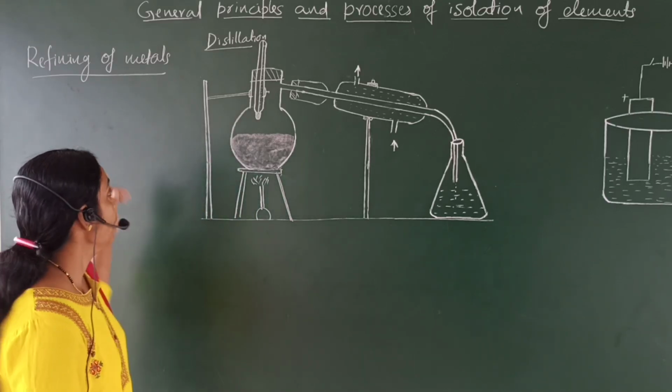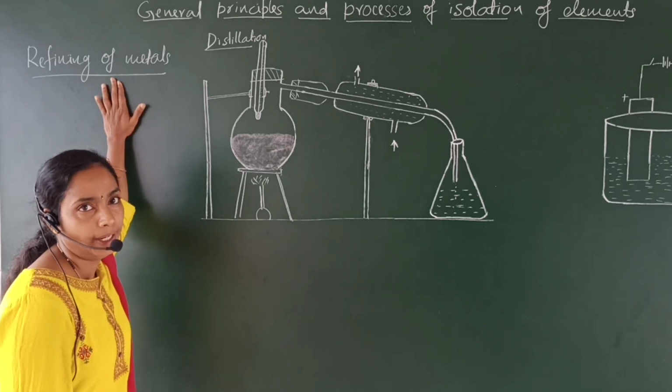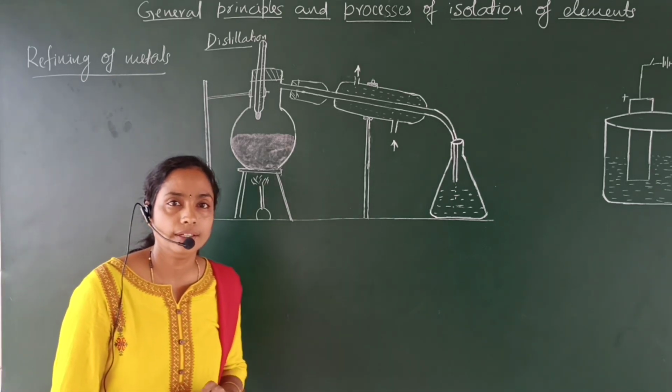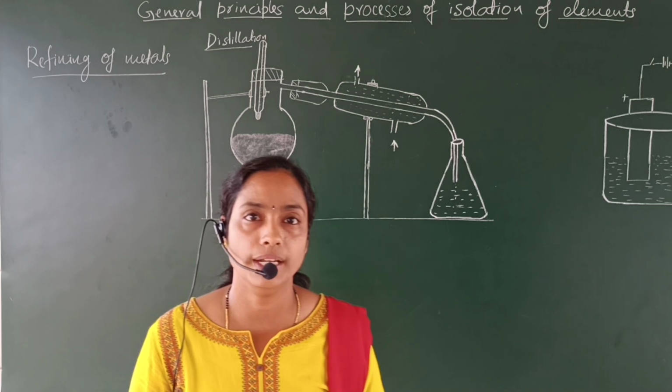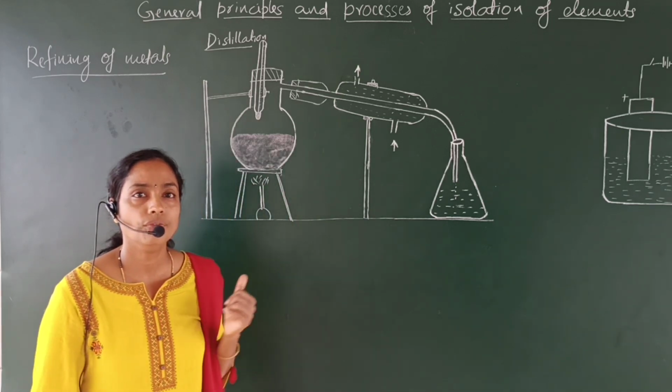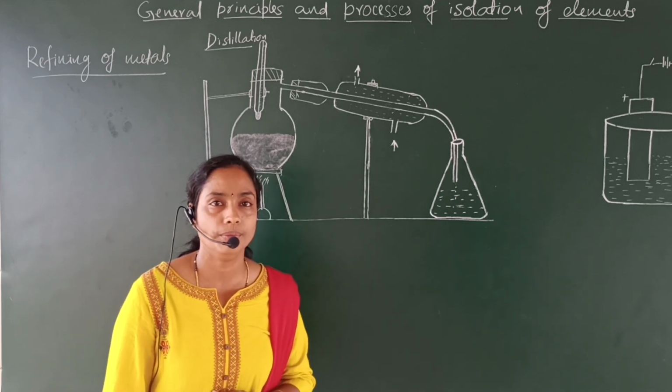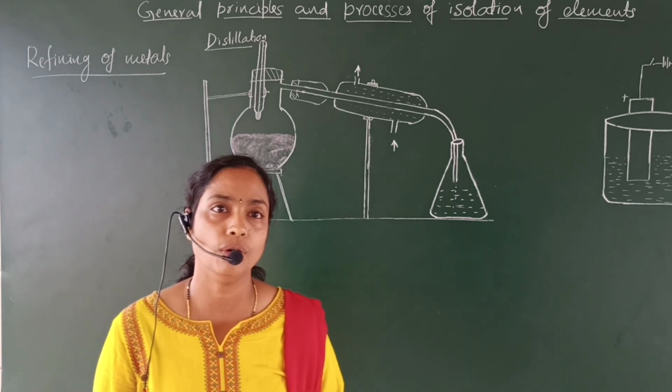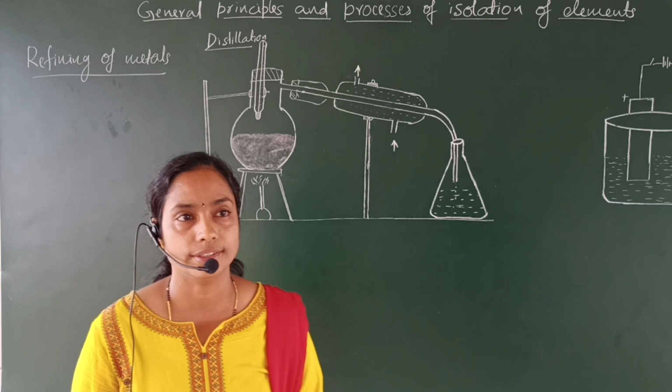Today we will discuss refining of metals. The metal extracted from the previous steps of metallurgy contains some impurities. The process of removal of impurities from the extracted metal is called refining of metals.